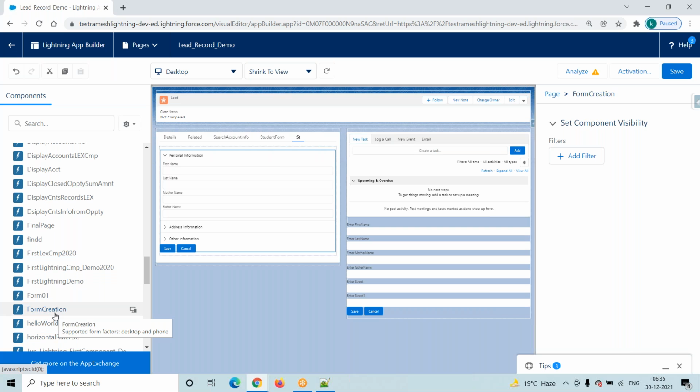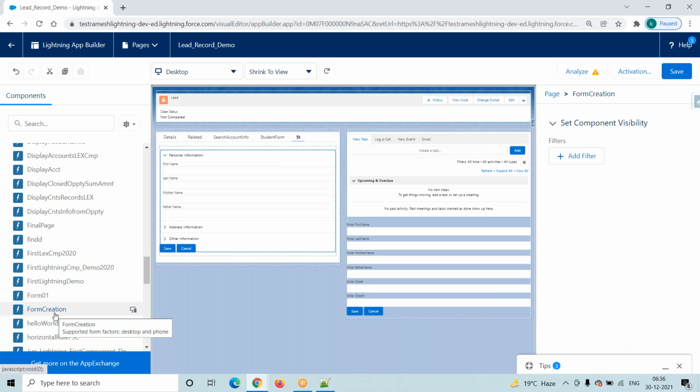In the previous case, whenever we were developing a detail page button, suppose we do not add a standard controller, then what happens? Our page is not available, right? While creating a detail page button, our Visualforce page is not available. Like that, here we are developing a Lightning component and adding it to the record page.